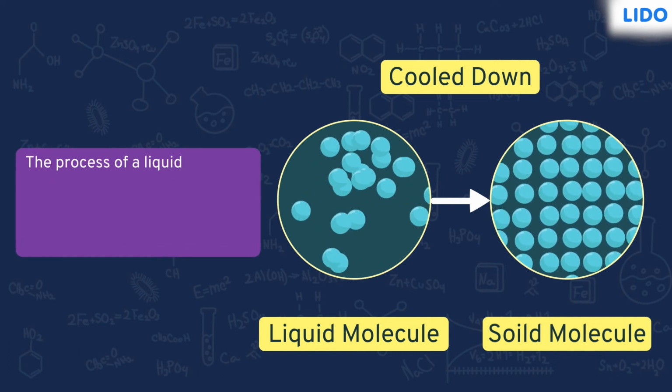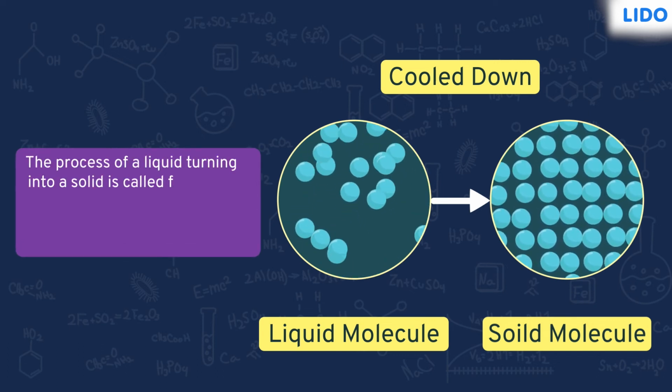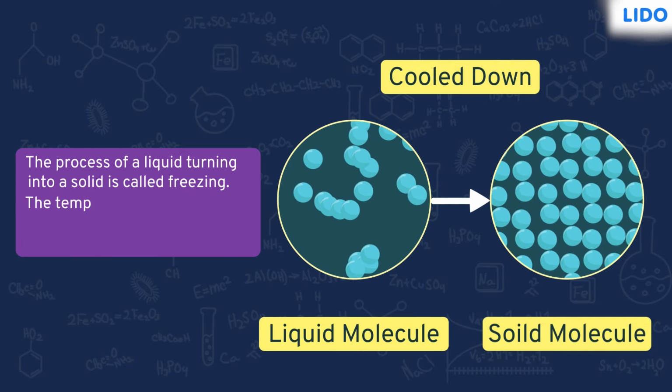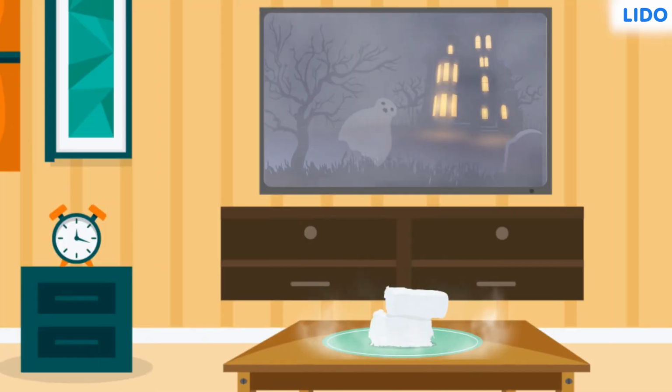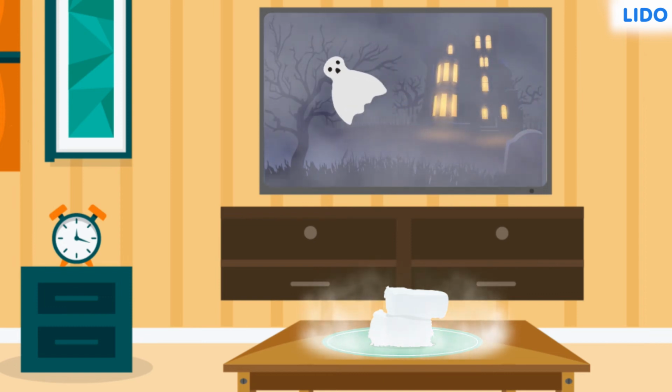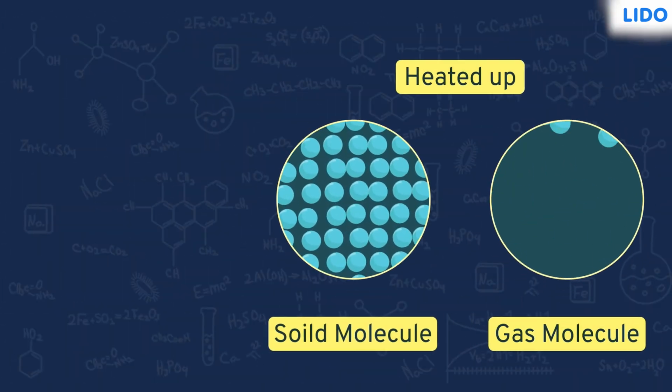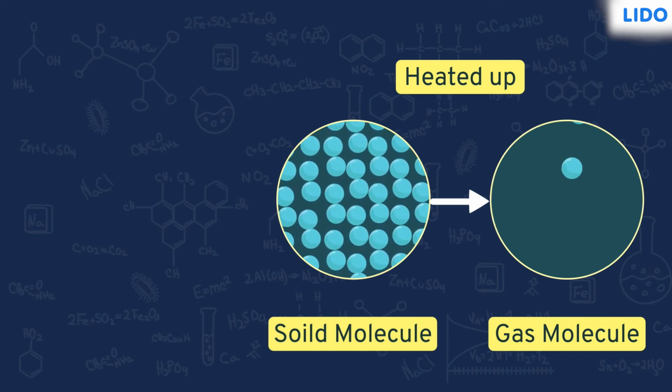The process of liquid turning into solid is called freezing. The temperature at which this happens is known as freezing point. Dry ice is used to produce smoke effects in scary movies. Dry ice is basically frozen carbon dioxide, which is extremely cold. When exposed to air, it converts directly to gas from its solid state. But it should only be handled by experts.